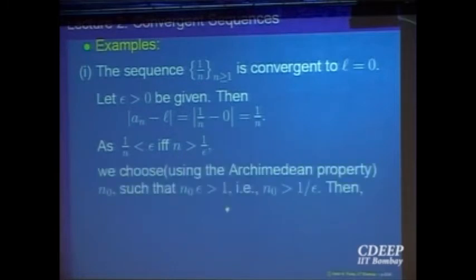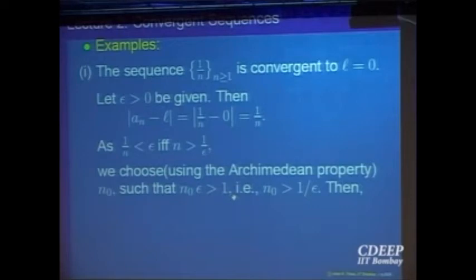So let us write once again. Choose, using the Archimedean property, a number n0 such that n0 times epsilon is bigger than 1. Either way you can write. This is the same as n into epsilon bigger than 1. Then you are taking the unit of measurement to be epsilon. You multiply epsilon by n0, and you should cross over 1. So by the Archimedean property you can find a number n0 such that n0 into epsilon is bigger than 1. That is, n0 is bigger than 1 over epsilon.